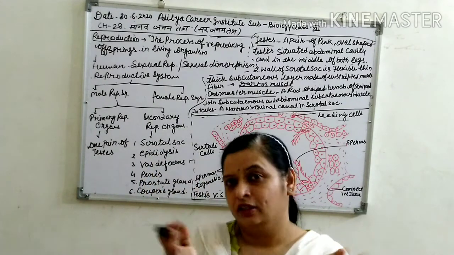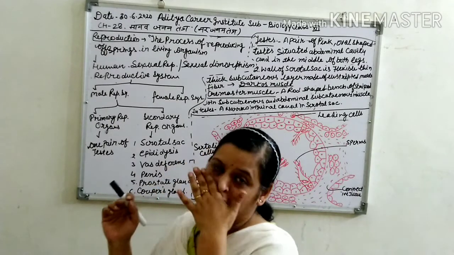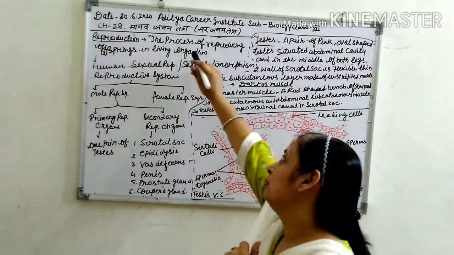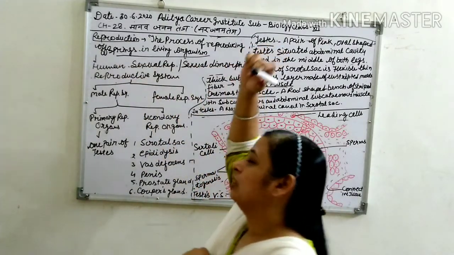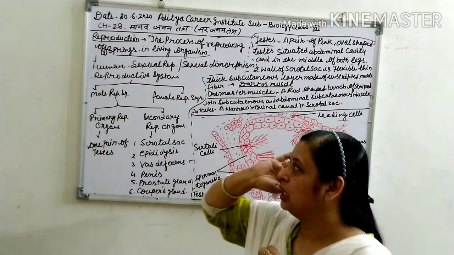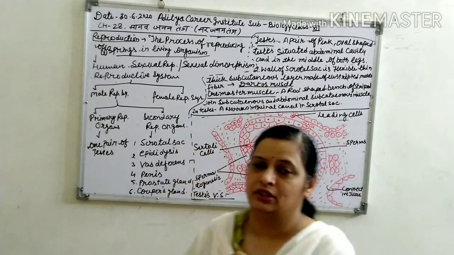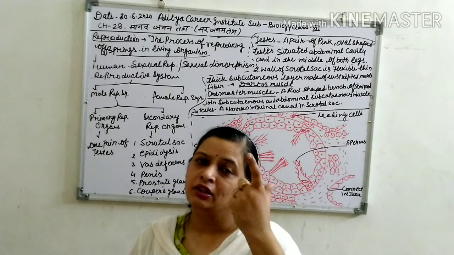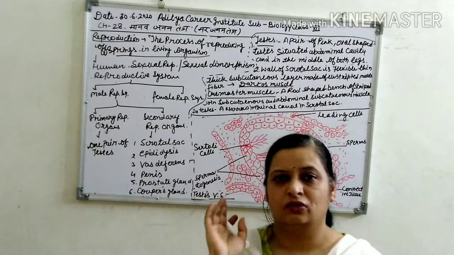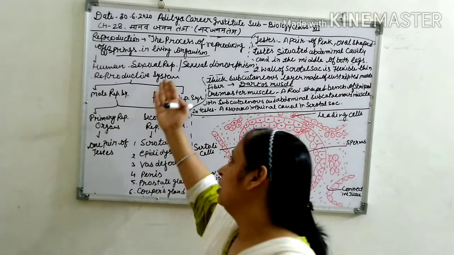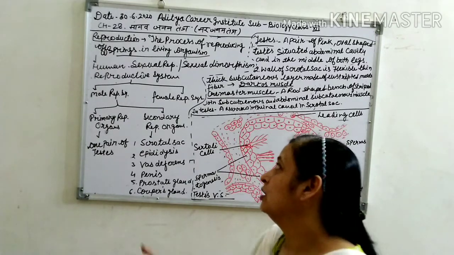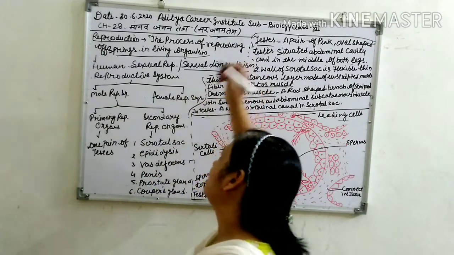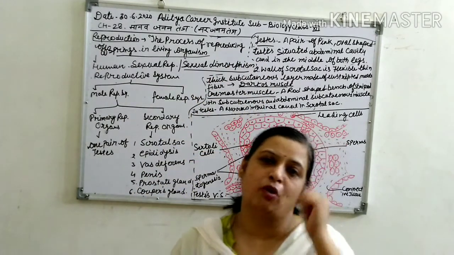Okay? Now let's discuss our topic, reproduction, the process of reproducing offspring in living organisms. In humans, reproduction is sexual reproduction, and there is sexual dimorphism.